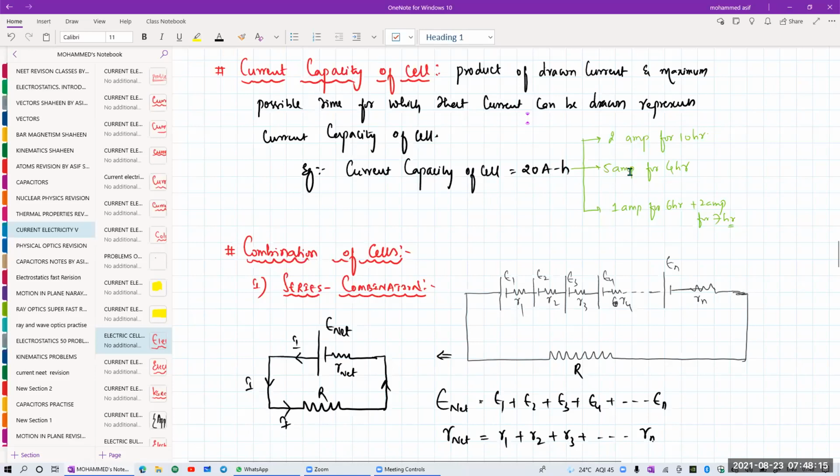So 5 amperes I can apply. If I use it for 4 hours, that will be equal to 5 amperes for 4 hours, which is 20. The same way, 20 ampere hour means 1 ampere for 6 hours plus 2 amperes for 7 hours. Even I can write like that. 1 ampere for 6 hours is 6, and 2 amperes for 7 hours is 2 into 7, 14. So 14 plus 6 will be equal to 20.